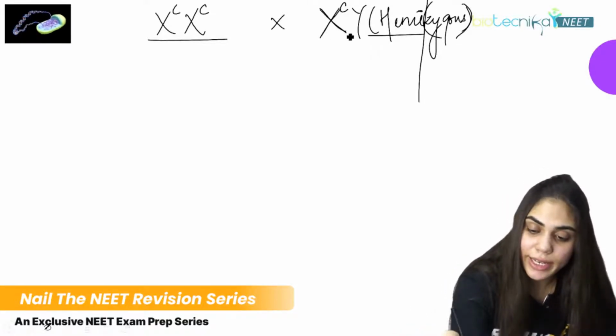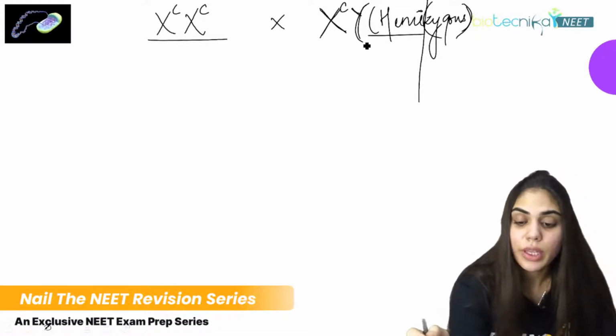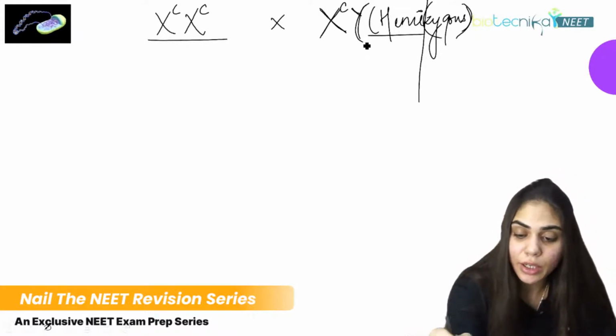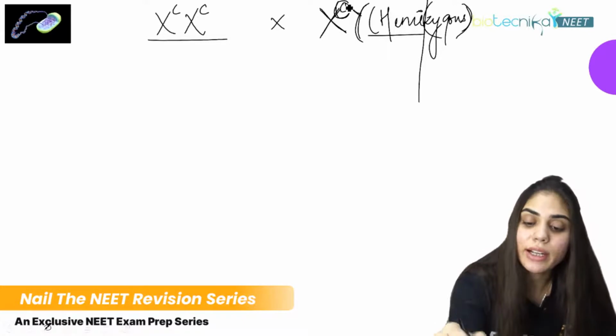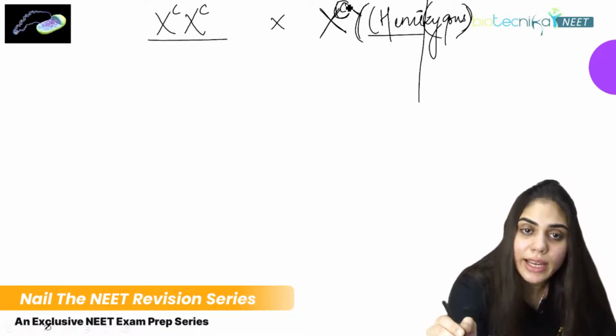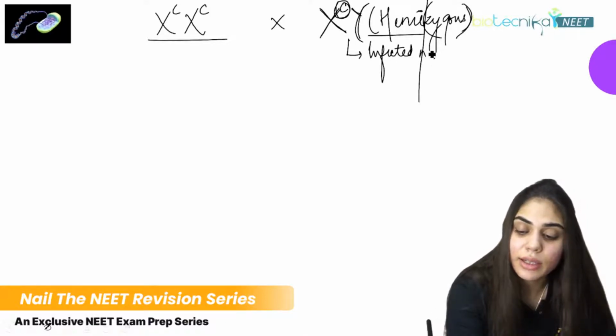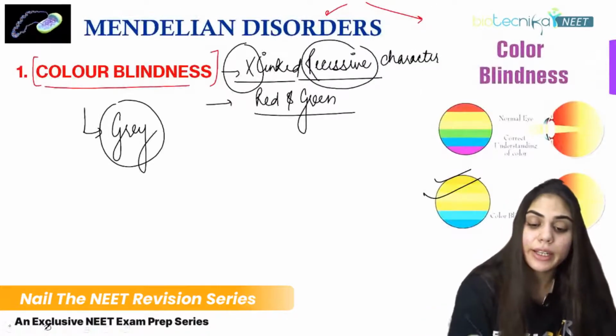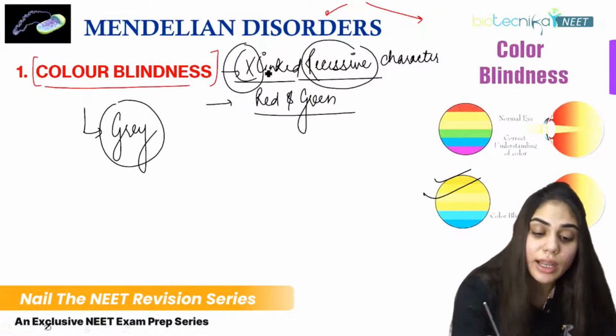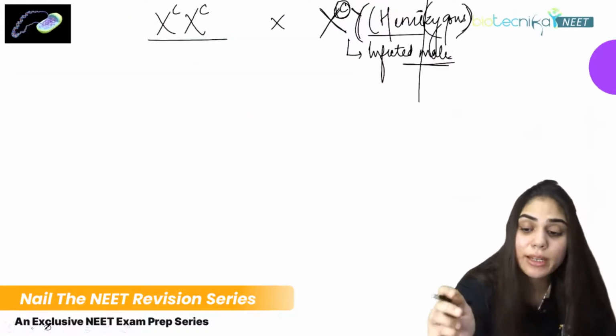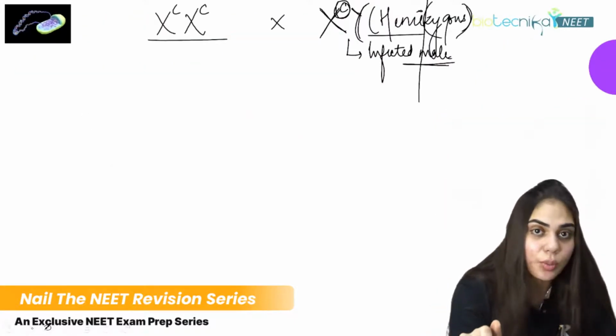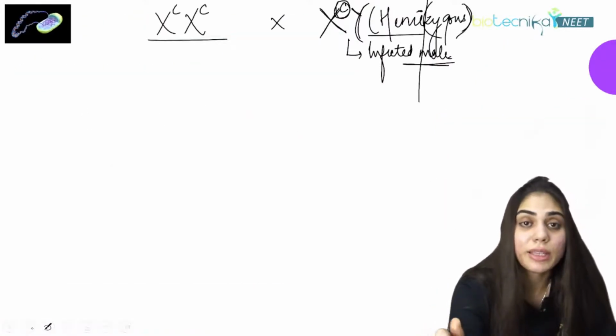If the male bears one colorblind C on the X chromosome, he is called an infected male, because the male is colorblind. The colorblind gene is always expressed on the X chromosome, and the male has only one X chromosome. That is called the hemizygous condition.